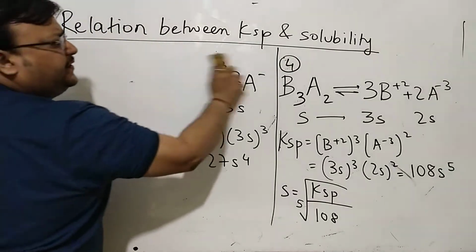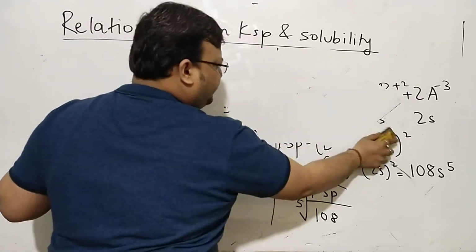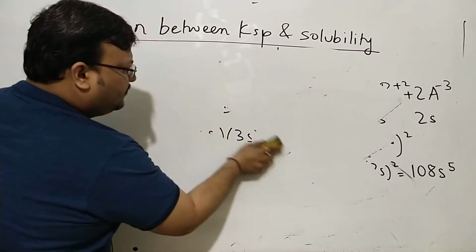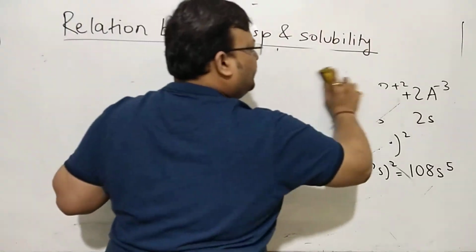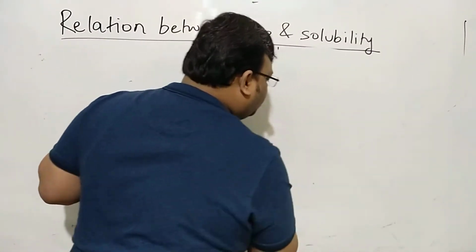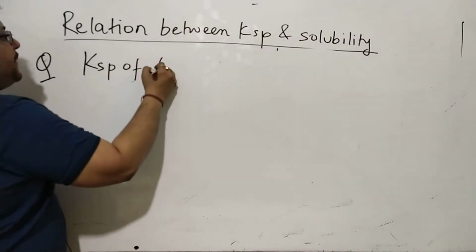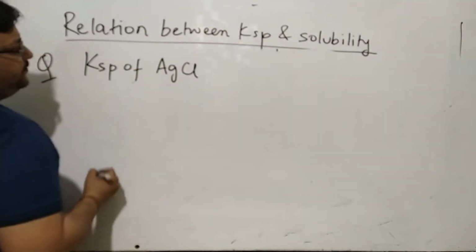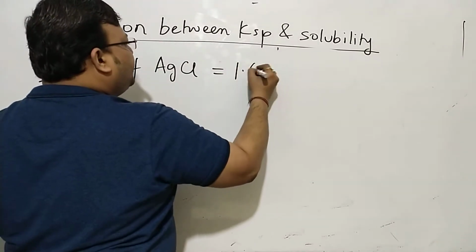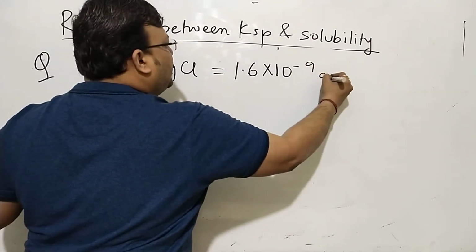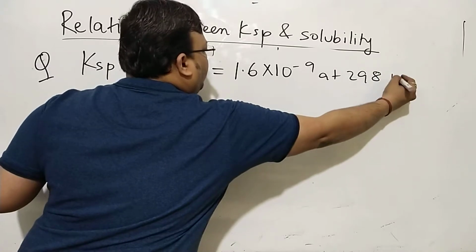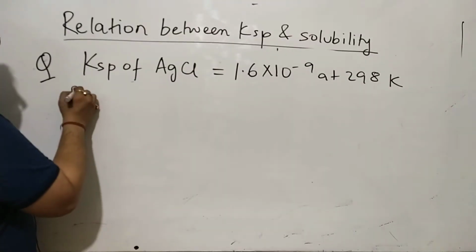So once you are done copying all of this, we'll want to move to a model question, a sample question. Suppose you're told that KSP of a compound like AgCl is 1.6 into 10 to the power minus 9 at 298 Kelvin, and you are asked to find its solubility.